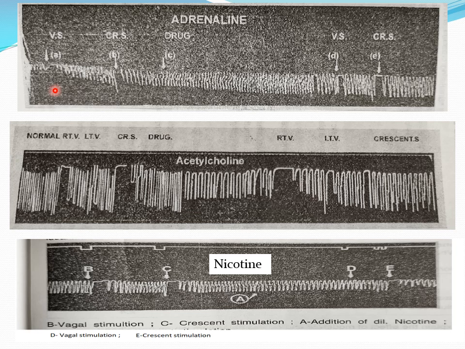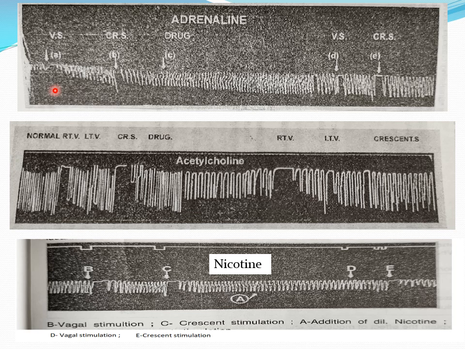That we did in our previous practical, the nervous regulation of the heart. In that practical we stimulated the right vagus and recorded the effects, we stimulated the left vagus and recorded the effects, and we also stimulated the crescent. In all three stimulations, right vagus, left vagus and crescent, it led to inhibition of the heart, which you already studied.